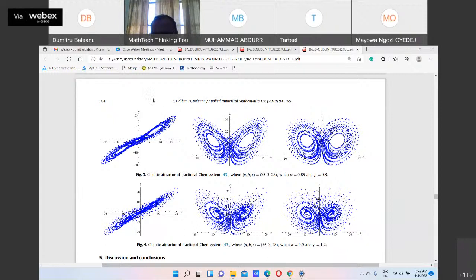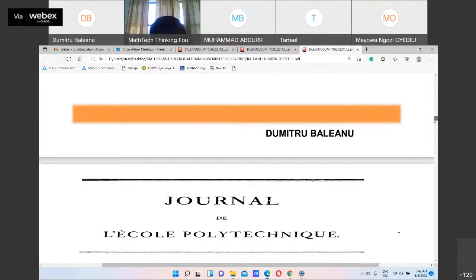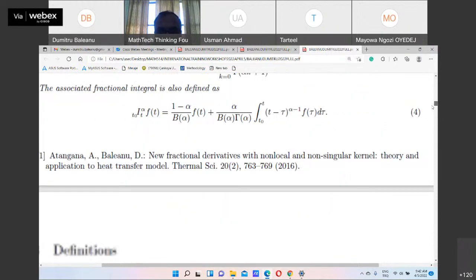Local kernels are, for example, the classical derivative and the classical integral that we know. A non-local kernel is a kernel of, for example, the convolution type. Let me show you here. There is a big difference, and I want to show you the problem clearly.